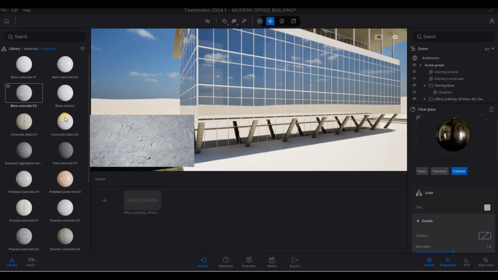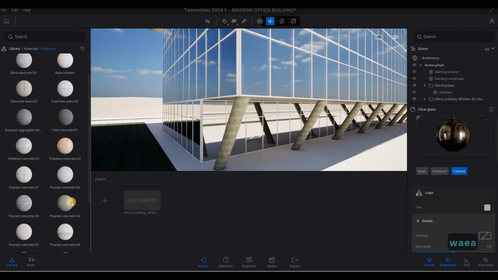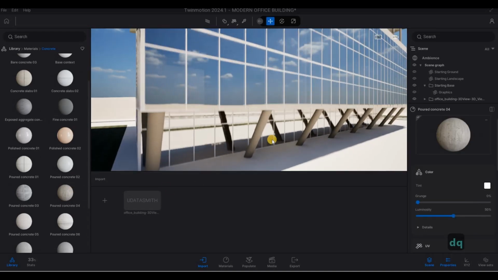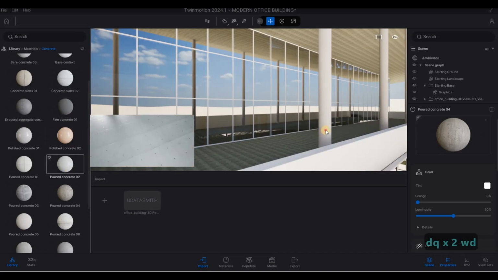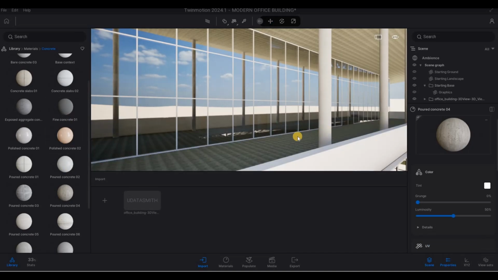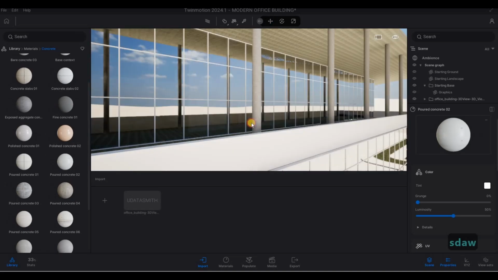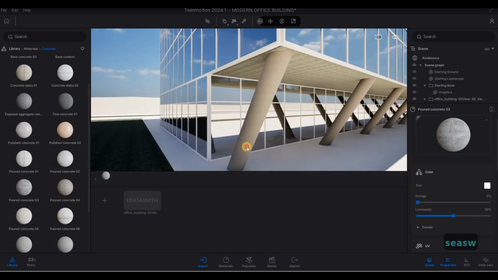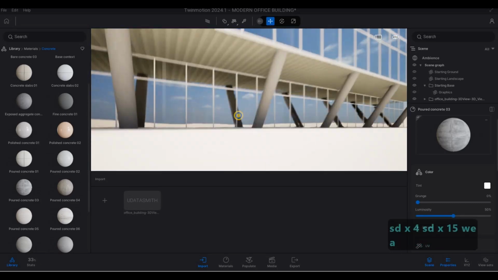And then let's go to concrete. We need to change this to a concrete board, and then this one as well. Basically same thing. There we go. That looks good right there.